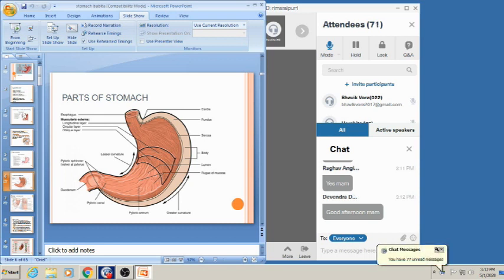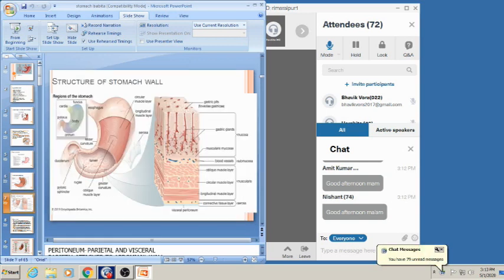The stomach has 2 curvatures. One is the lesser curvature, and the outer side is the greater curvature. The stomach contains manifold folds called the rugae, but when the stomach is distended, when food is present inside, there will be no rugae inside the stomach.